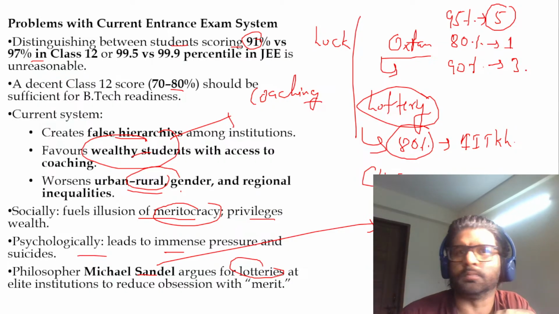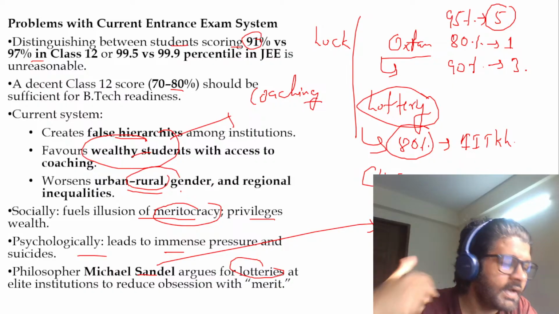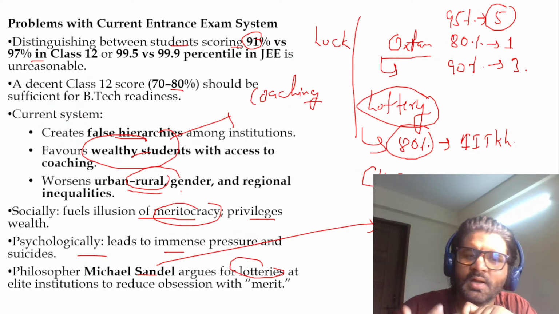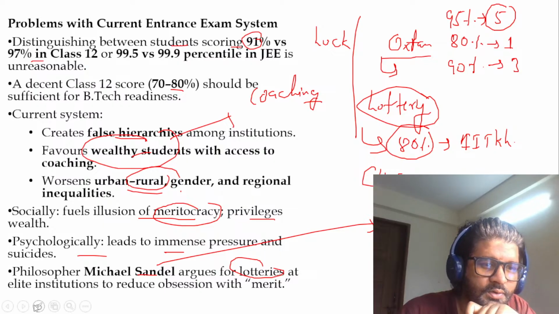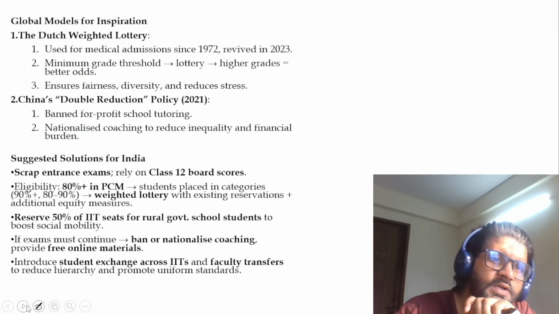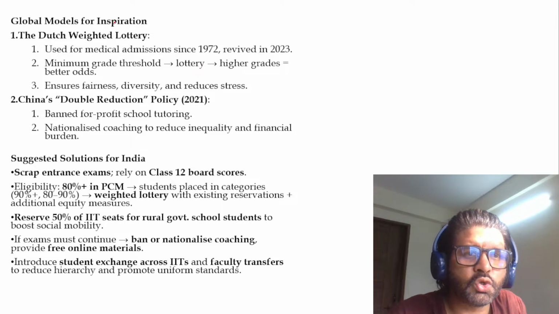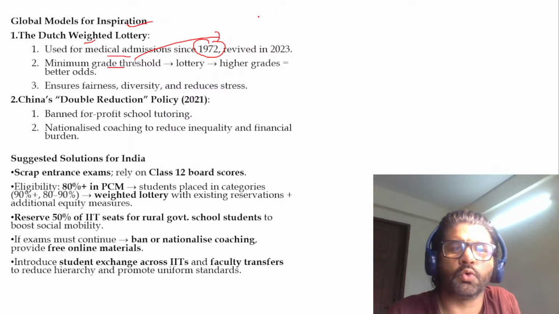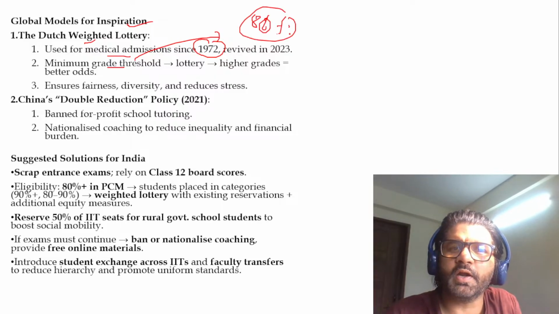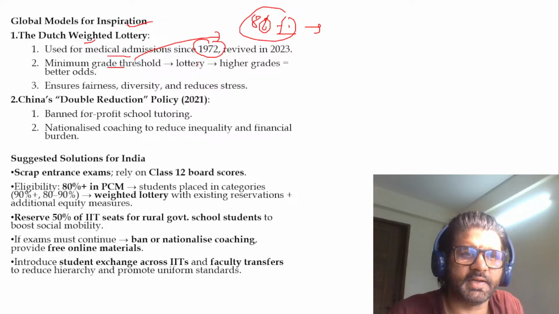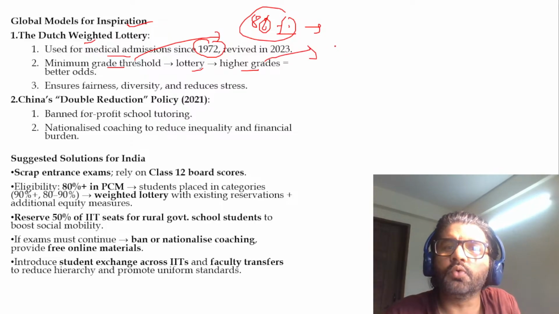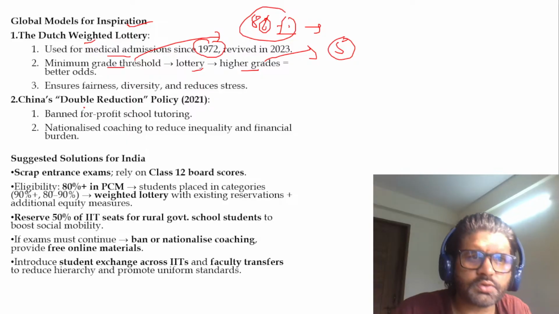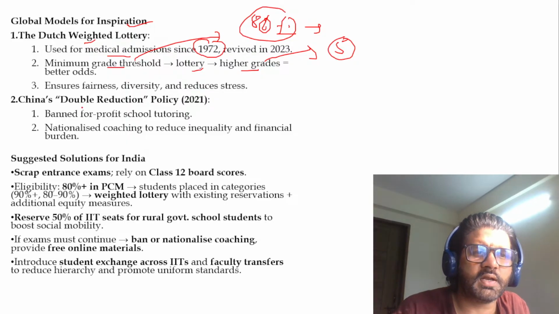That you can do in a lottery system, because believe it or not, according to Michael Sandel and other people, there is luck, bro. You cannot discount luck. Meritocracy is there, hard work is there, but luck is there. And we are not the only ones saying it. In the Netherlands, they have used this lottery system since 1972, and revived it in 2023. A minimum grade threshold, let's say 80%. If you have got 80%, then you will be enrolled in any of the IITs. Higher grades, so you have more lotteries, and then you have better odds. So that is the Dutch weighted lottery, and it ensured fairness.